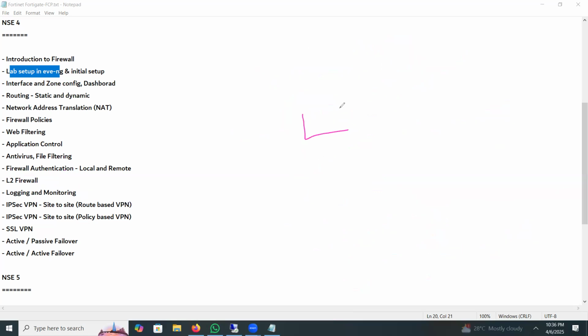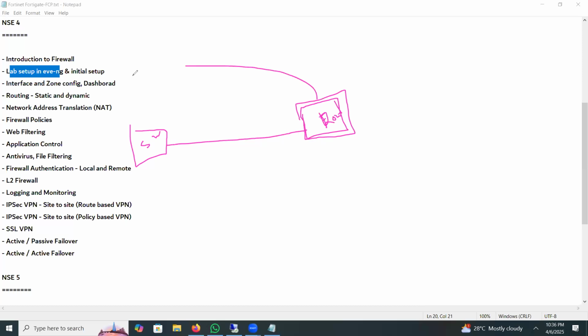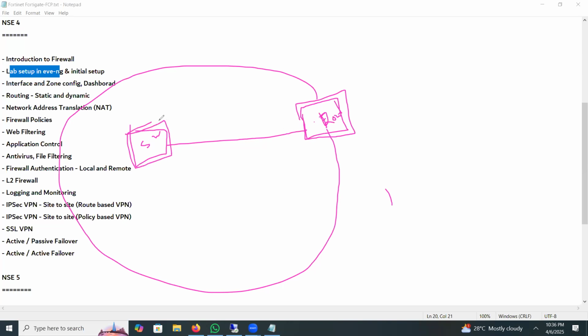Suppose you have a network. This is your switch. This is your router, not a firewall, and here is your network. Now your organization needs to establish a new firewall, because your organization doesn't have any firewall. We have a router and switch only, but your management decided to give you a firewall. Now you have to use it.